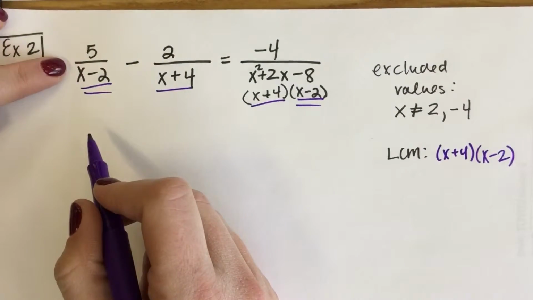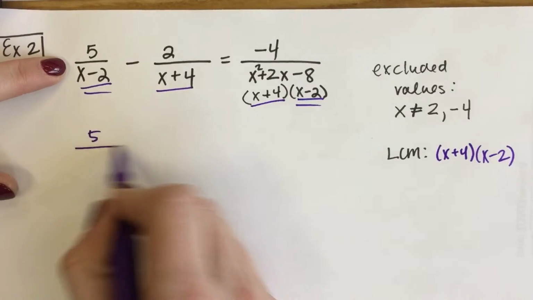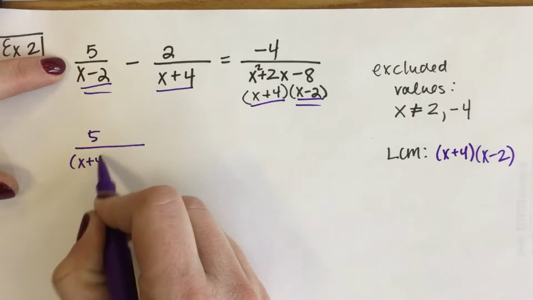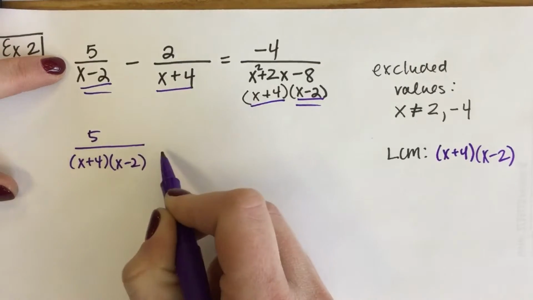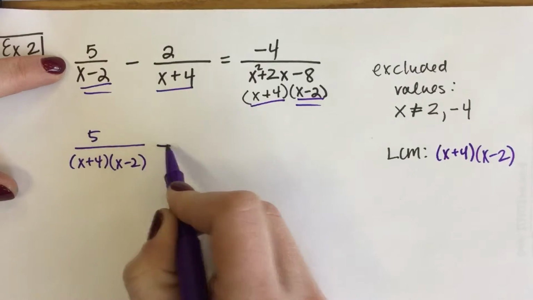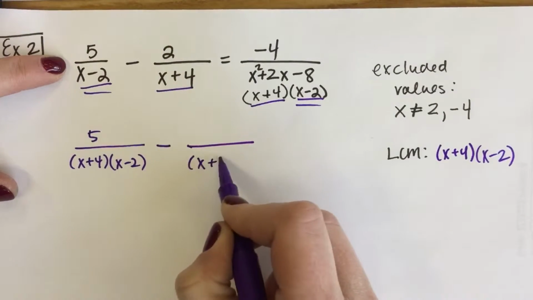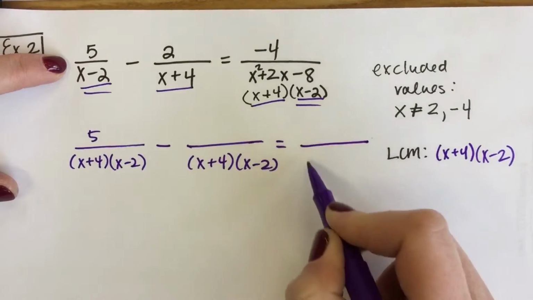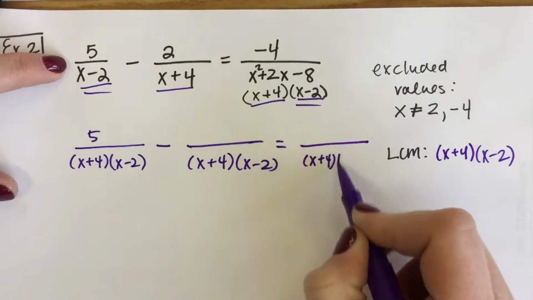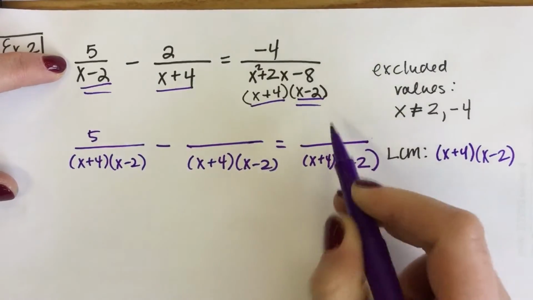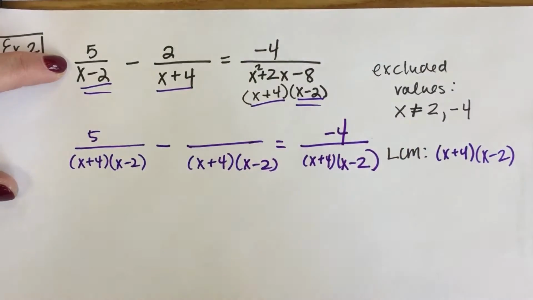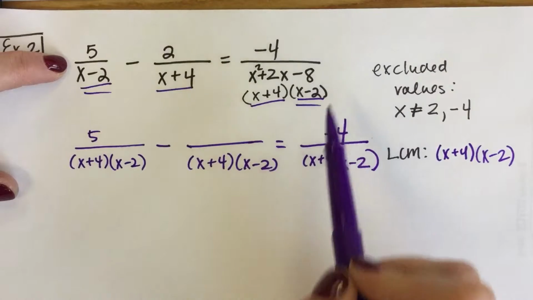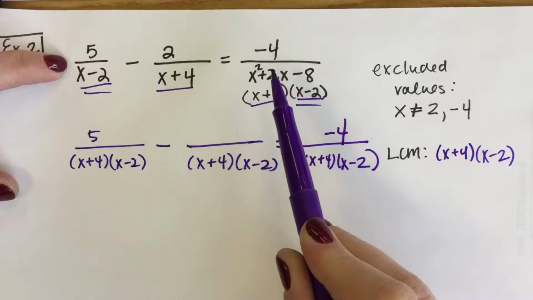Now, if I want this to become x plus 4 times x minus 2, I didn't mean to put the 5 there, minus x plus 4 times x minus 2 equals... The only one that we can actually use that we don't have to do anything to is this one.